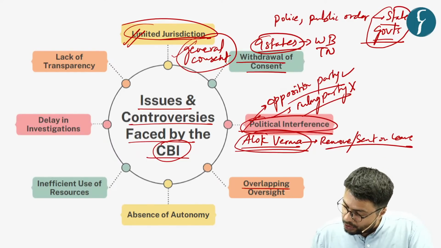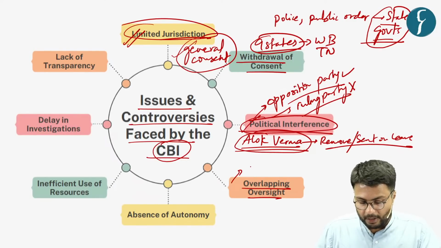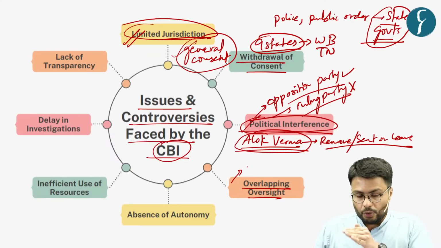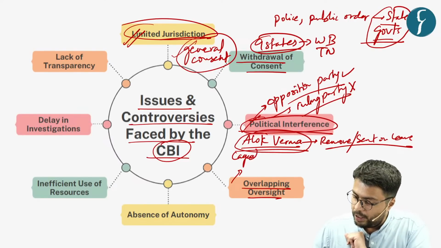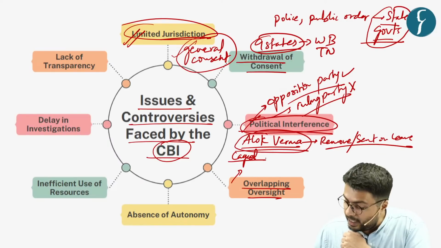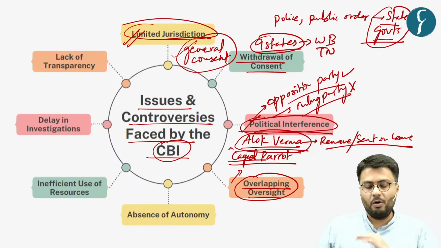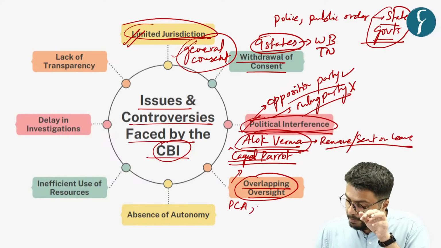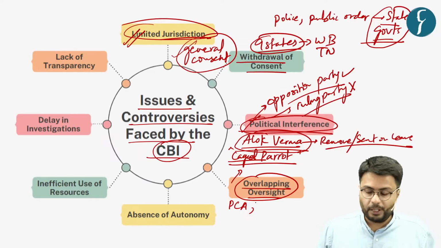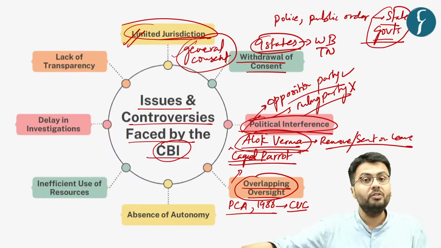Also, there's another challenge called overlapping oversight. Because as I've already highlighted, in matters related to this, and I also forgot to tell you that the Supreme Court, due to alleged interference which is political in nature, termed CBI a caged parrot. Now let us deal with the term overlapping oversight. Because CBI, in cases which are related to corruption under the Prevention of Corruption Act of the year 1988, functions under the aegis of the Central Vigilance Commission.